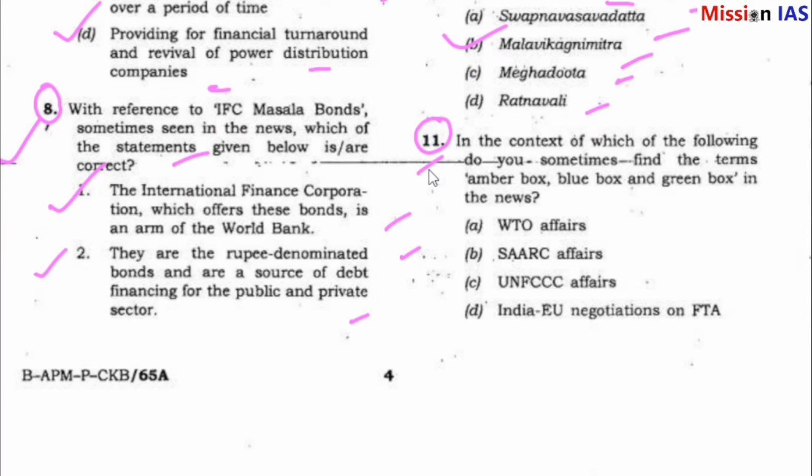Question number 11. In the context of which of the following do you sometimes find the terms amber box, blue box and green box in the news? WTO affairs, SAARC affairs, UNFCCC affairs, India-EU negotiations on FTA. So answer is A. WTO affairs. When WTO negotiations are discussed, amber box, blue box and green box are mentioned.